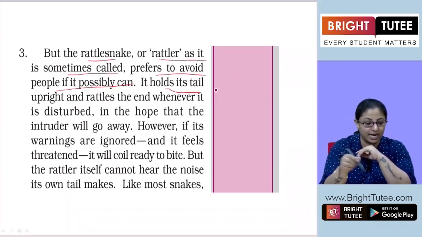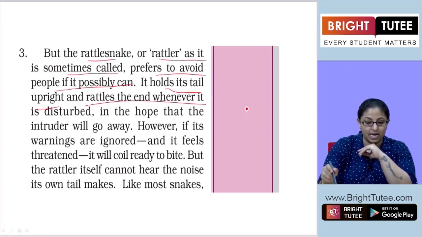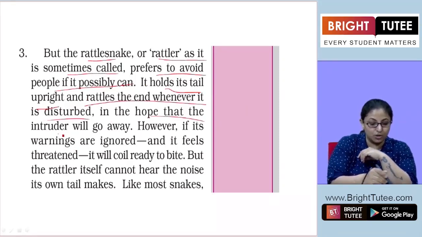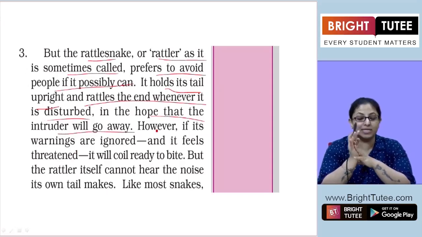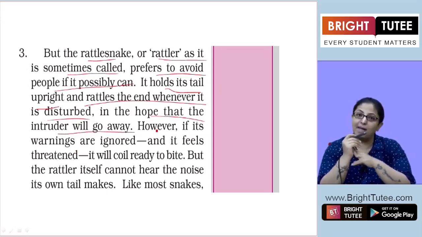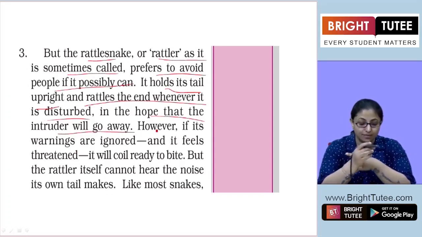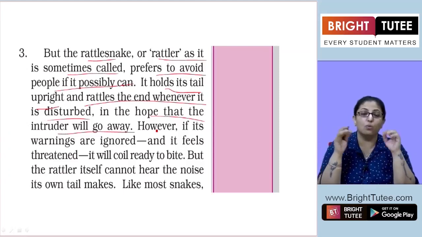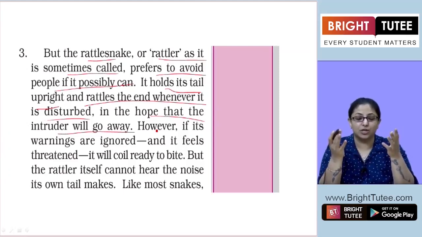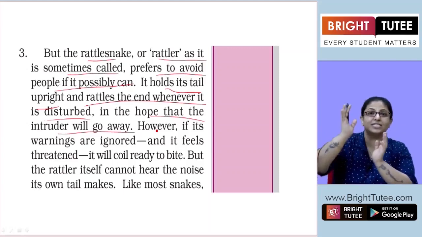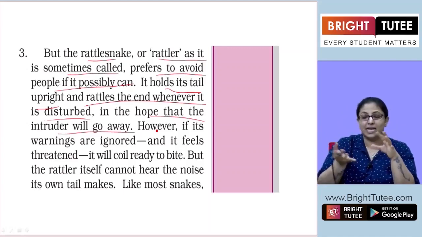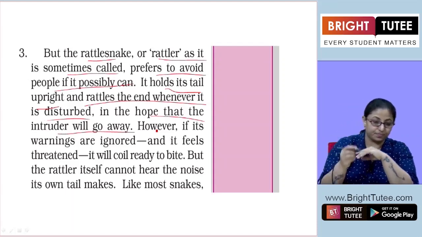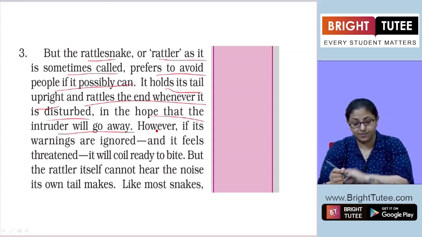It holds its tail upright and rattles the end whenever it is disturbed, in the hope that the intruder will go away. To scare the intruder, be it some animal or a human being, it holds its tail in an upright position whenever it is disturbed.